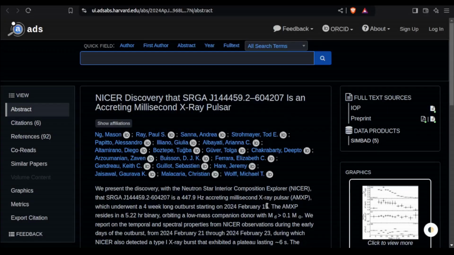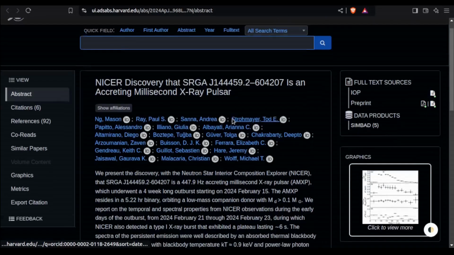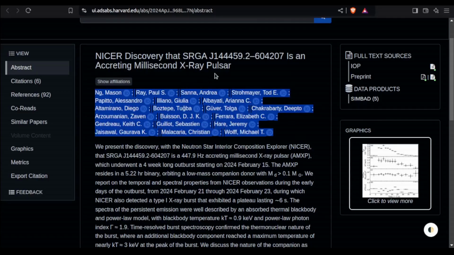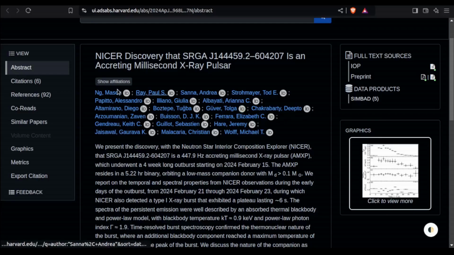I haven't gone through and mined any data from this source yet, and it's also a relatively newly discovered pulsar. So what I'm going to be mining through here, as you can see, is that there's a NICER discovery that SRGA J144459.2-604207 is an accreting millisecond pulsar, by all of these wonderful authors. Hopefully some of those names are familiar to plenty of you. I know plenty of them are, to me at least.